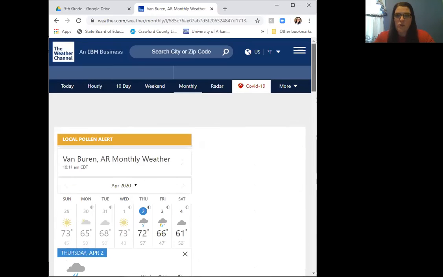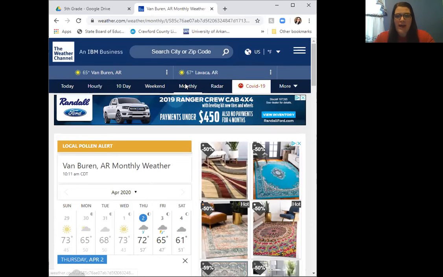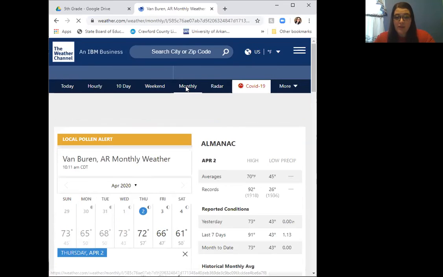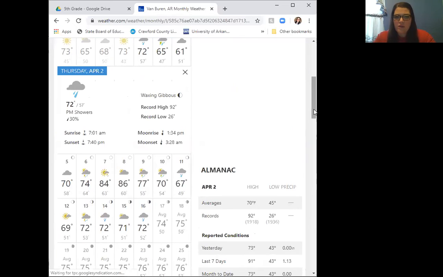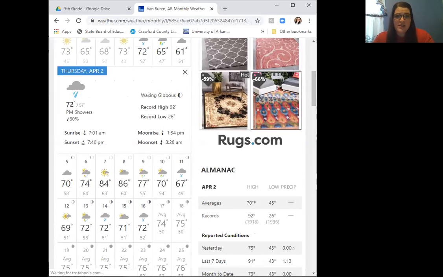So Van Buren, in order to look at the weather for the past 4 days, up here where it says today, hourly, 10-day, weekend, or monthly, you're gonna click monthly. And then it'll pop up and right now it gives you the temperature. This is today, April 2nd. And it shows that currently the temperature is 72 degrees. It says that we have a chance of showers this evening, but it's not raining right now.